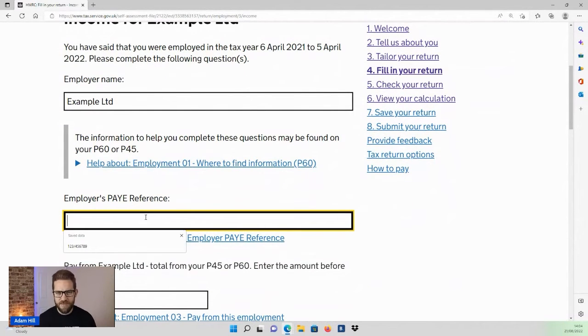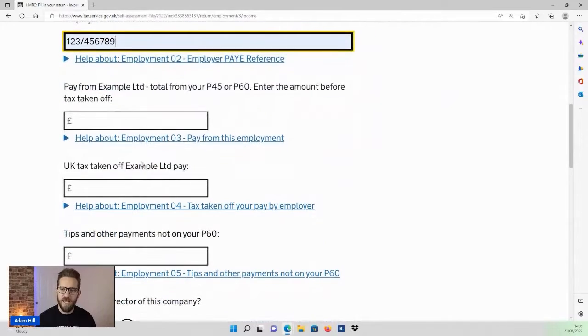Now, if you are taking a salary from the company, you actually have pay slips to support that salary, and on those pay slips or P60 document at the end of a tax year, you're going to find a PAYE reference number, which relates to the employer, which is Example Limited here. So you pop that reference number in here.